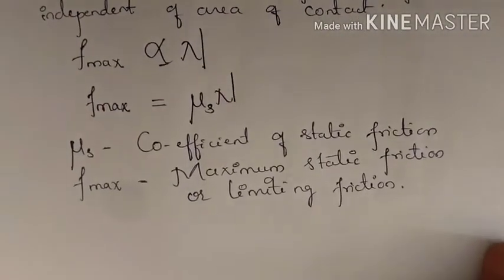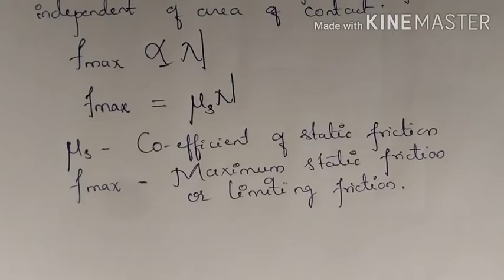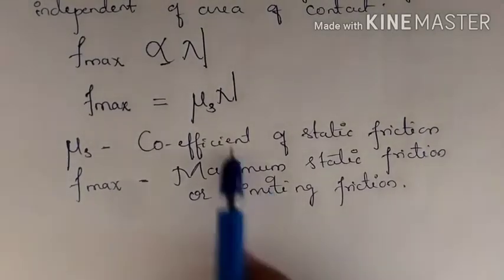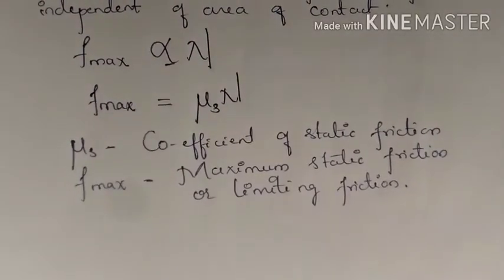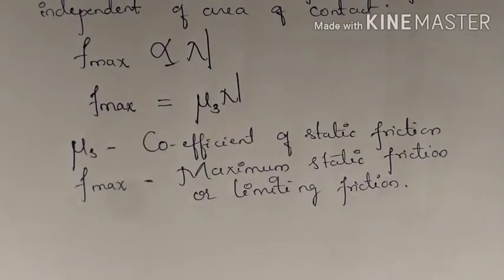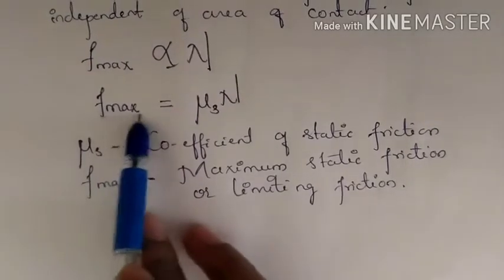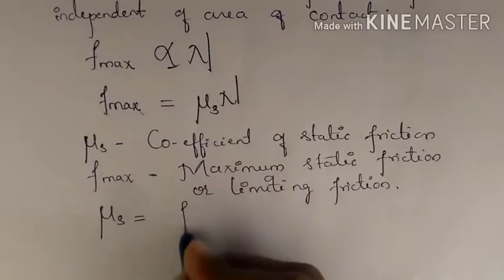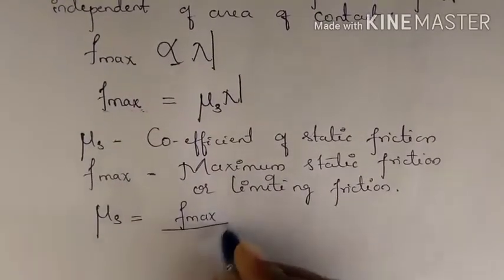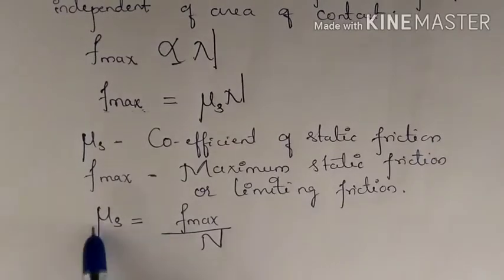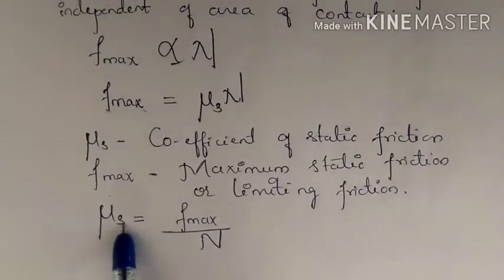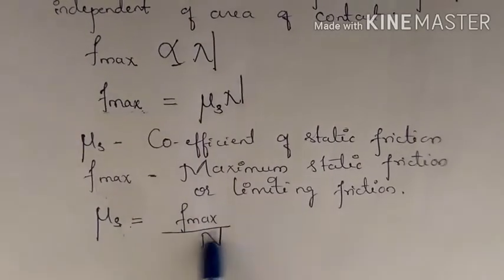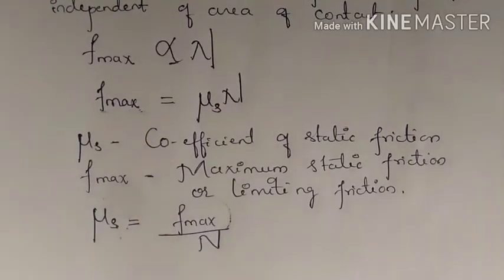F max is equal to nu s N. So this is the formula. This coefficient of static friction can be defined as the ratio of the maximum static friction to the normal reaction. So nu s can be written as F max divided by N. So what is nu s here? The coefficient of static friction can be defined as the ratio of F max to the normal reaction on the body.